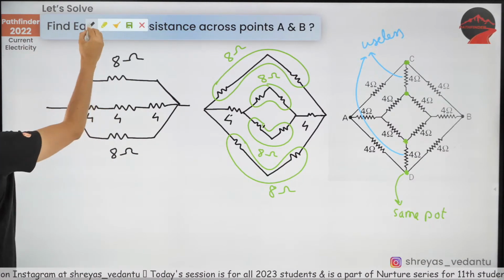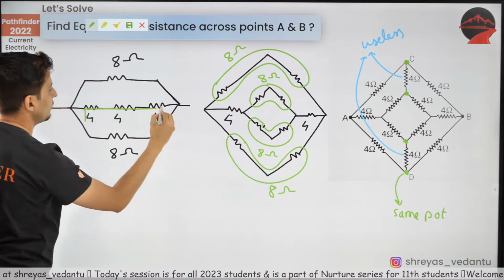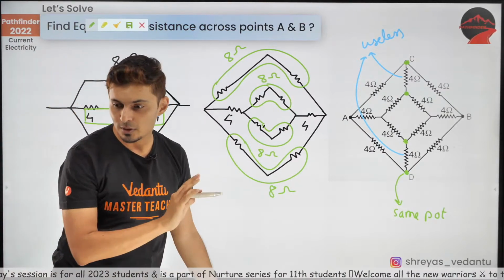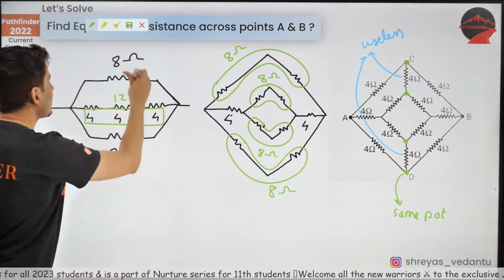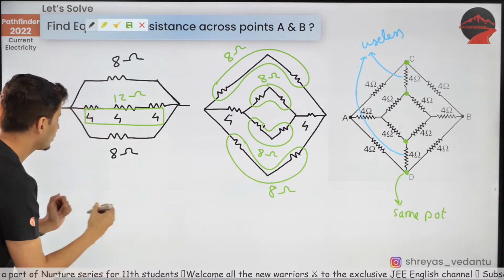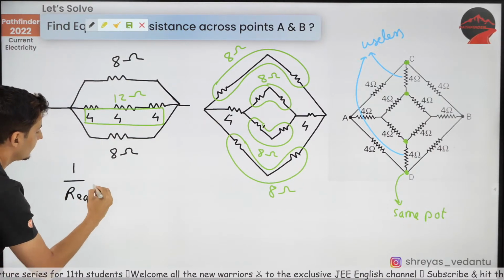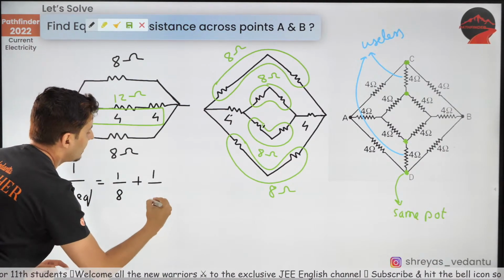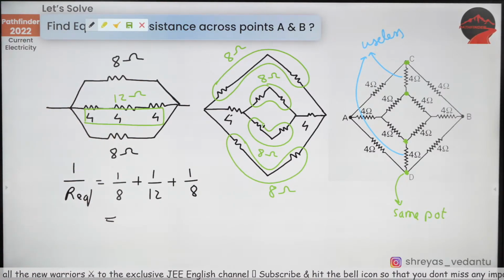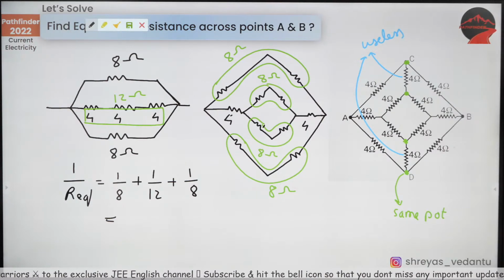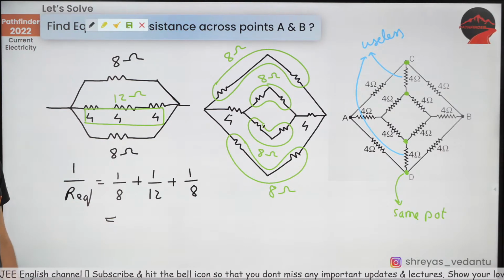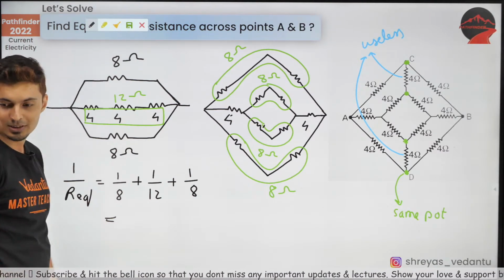What will 4, 4, 4 give you? Is it not going to give you 12 ohms? That means 8, 12 and 8 are in parallel. So R equivalent is 1 by 8 plus 1 by 12 plus 1 by 8. Solve this. How much are you going to get? Come on, answer in the chat box. What is the answer, guys? Is it 1 by 3 or something else?